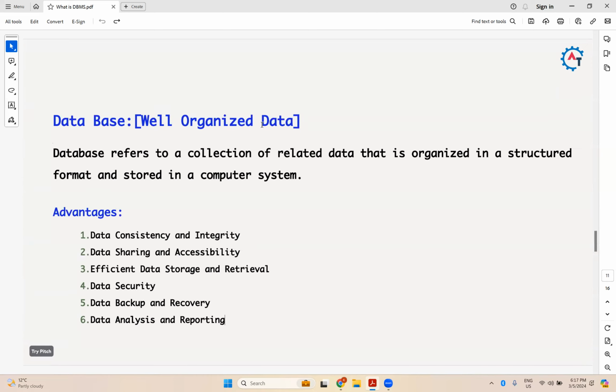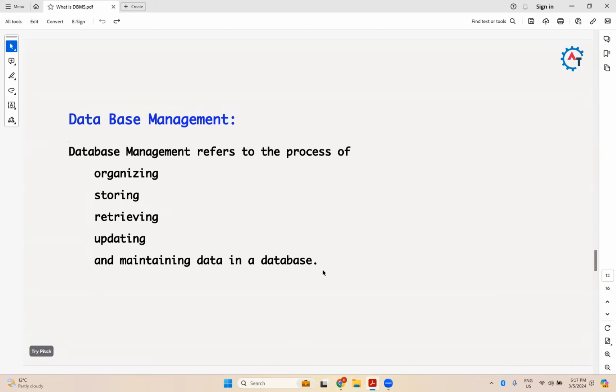Database means well organized data. If you have well organized data, you can retrieve the data, you can store the data efficiently. Just an example. Okay, go to the database management. So database management refers to the process of organizing, storing, retrieving, updating, and maintaining data in a database. With the help of database management, you can organize the data, store the data, retrieve the data, update the stored data, and maintain the data in a database.